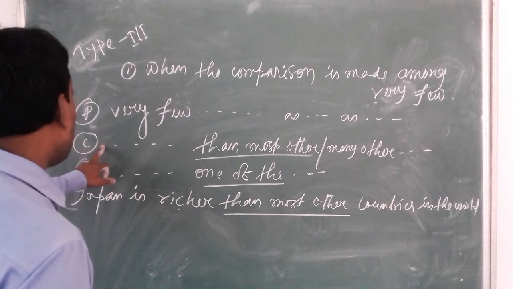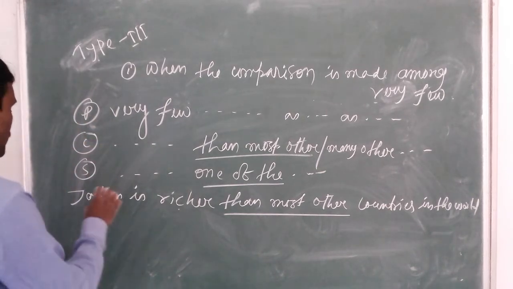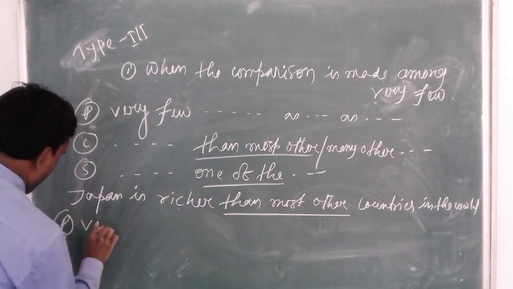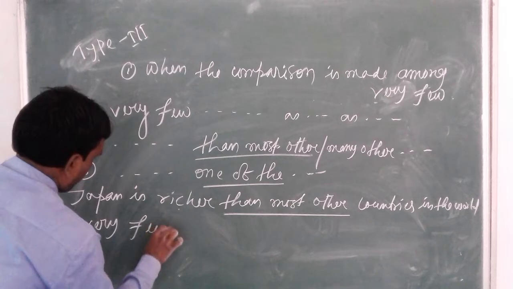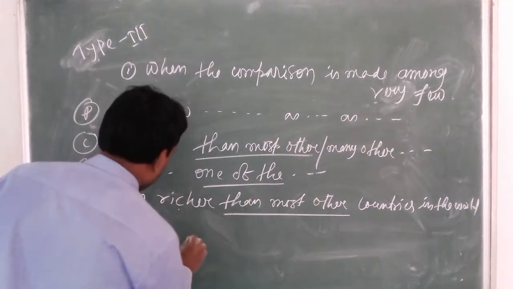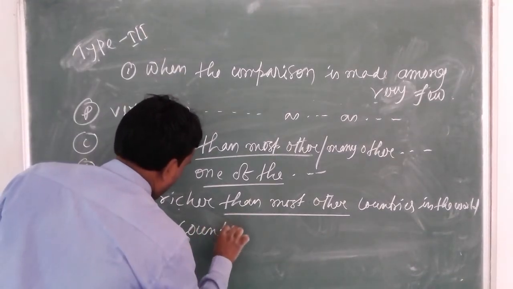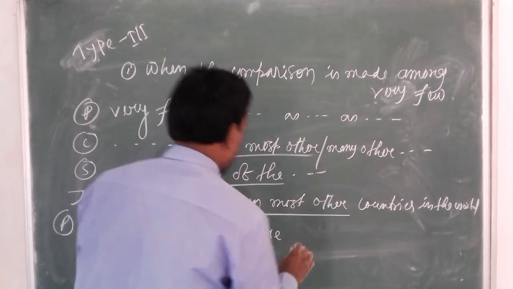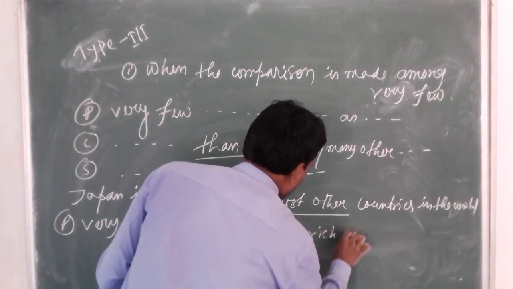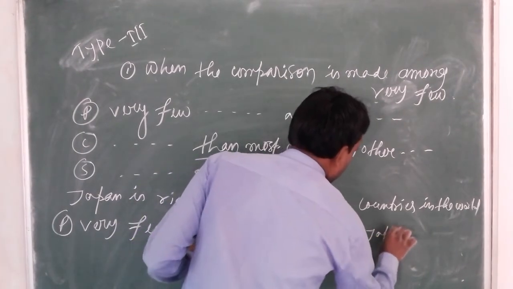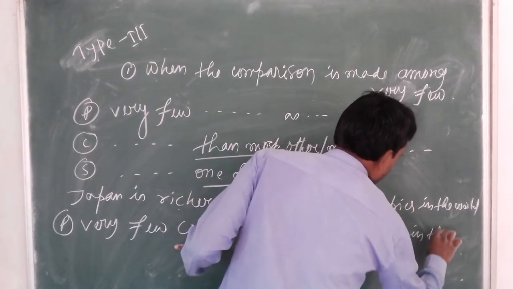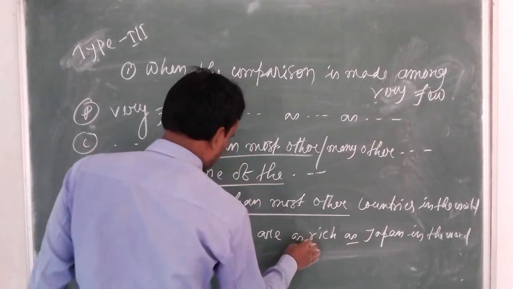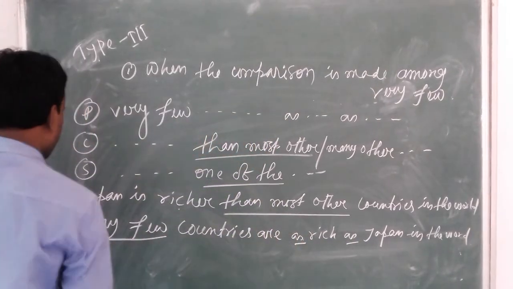So, change it into positive and superlative at first. Positive. Positive starts with very few. Very few countries are as rich as Japan in the world. Yes, there is the use of as in the positive and start with very few.